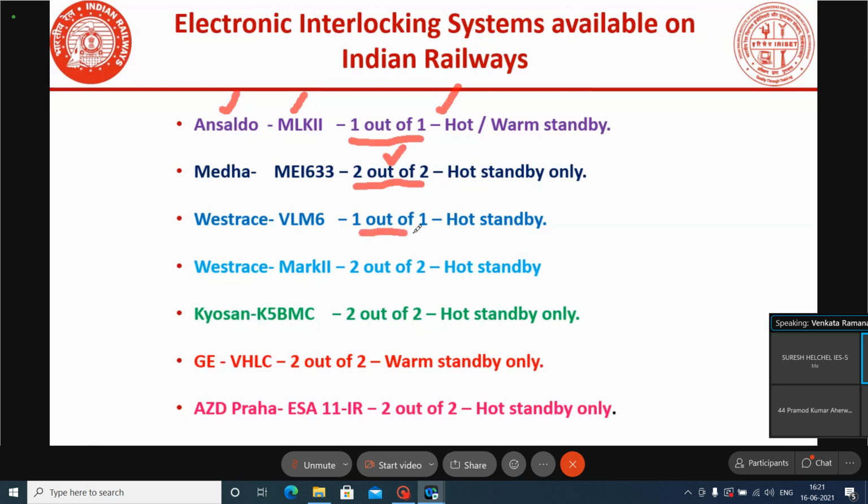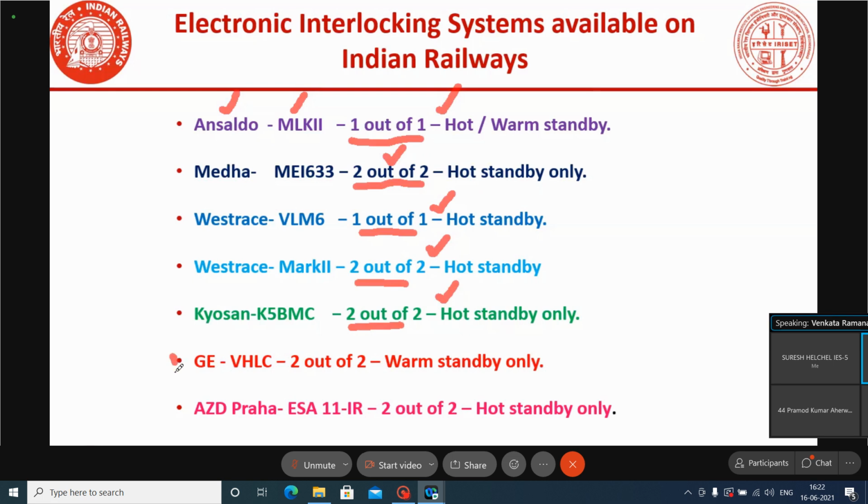And Vestres Mark 1, they go for one out of one system with the diverse software only. And Vestres Mark 2, they go for the 2 out of 2 system with the single software. And Kyosan also is a 2 out of 2 system with the single software.